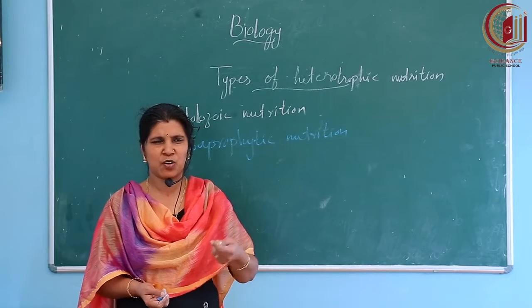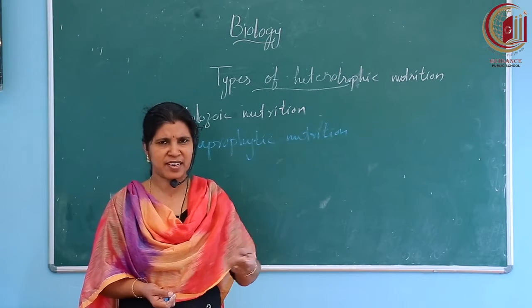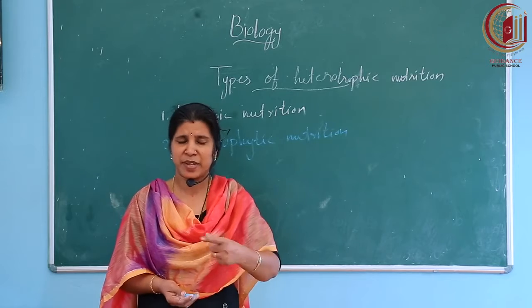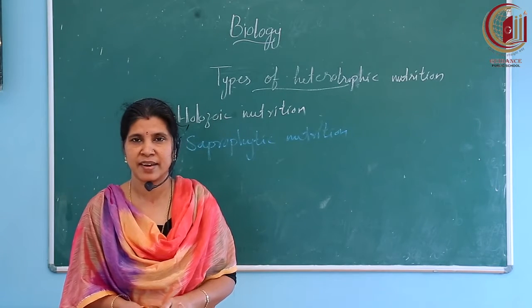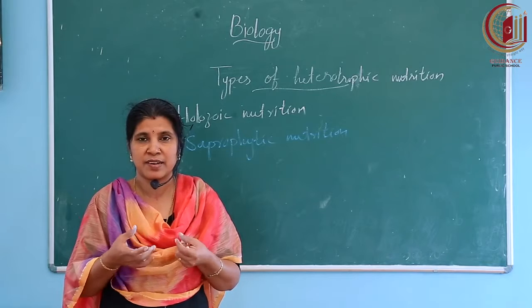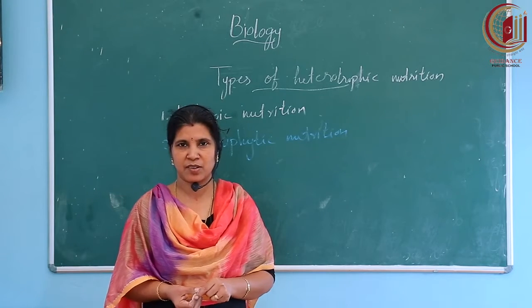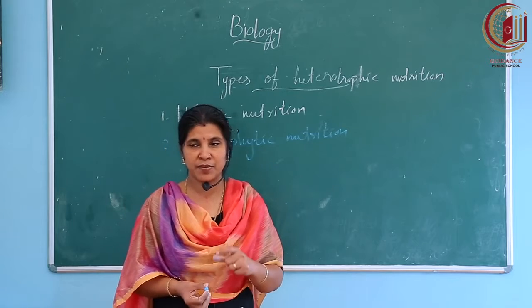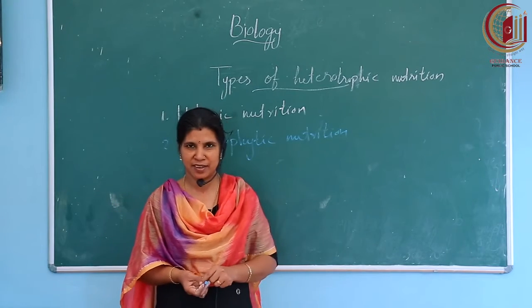It means from organic waste, from fallen leaves, from rotten twigs, from excreta of animals and plants, and from dead bodies of plants and animals. They are absorbing food materials. So in saprotrophic nutrition, living organisms are absorbing food items from waste materials.